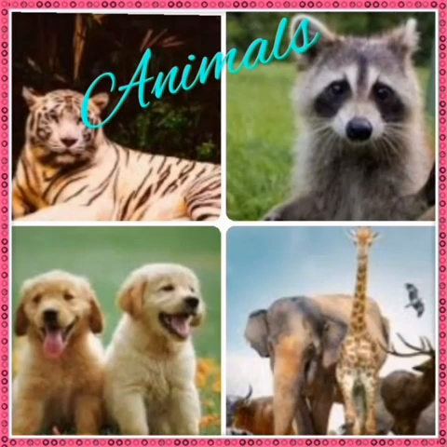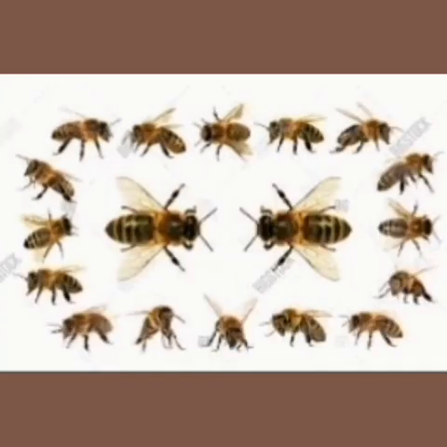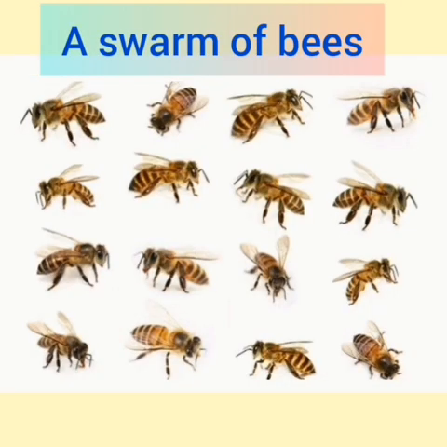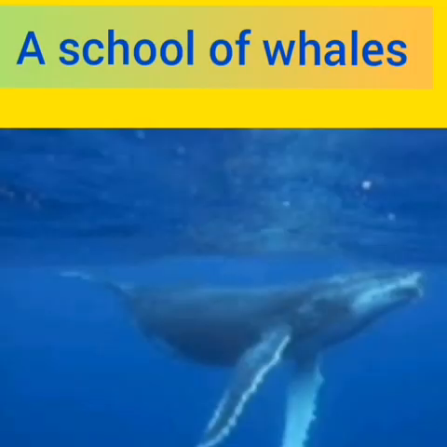So, let's look at some other groups of animals. A collection of bees is called a swarm of bees. And a collection or group of whales is called a school of whales. Remember this, it is not the school you go to. It is a collective noun for a group of whales.